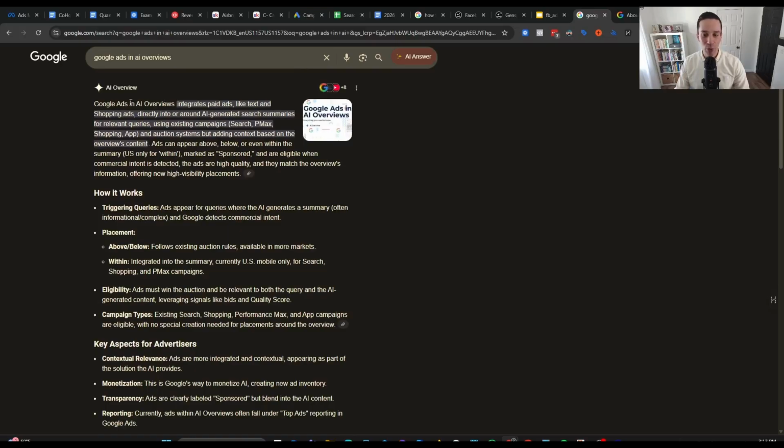So then here it says Google Ads in AI overviews integrates paid ads like text and shopping ads directly into or around AI generated search summaries for relevant queries, using existing campaigns, search, PMax, shopping, app, and auction systems, but adding context based on the overview's content. So right there, we already see a really key component of these ads that are appearing in the AI overviews, which is we don't need to create a separate campaign for this. All the campaigns we currently have, search, PMax, shopping, whatever it might be, they're all automatically eligible to have ads appear in the AI overview, which is great.